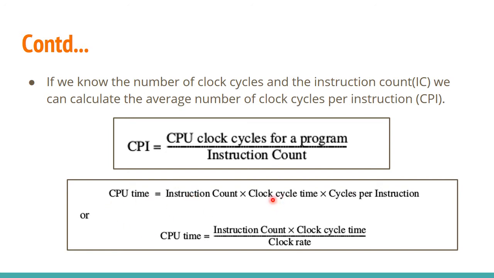Already I told you that clock cycle time is tau, and if you take the reciprocal of clock cycle time, you will get the clock rate, 1 by tau, that is F. So instruction count into cycles per instruction, divided by clock rate, will give you CPU time. That is another form for evaluating the CPU time.